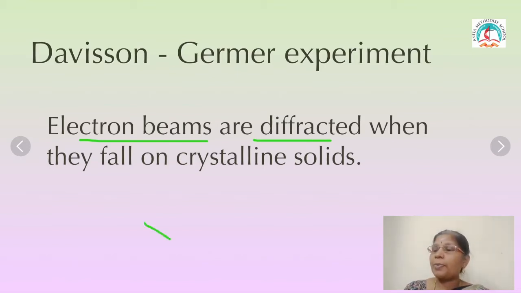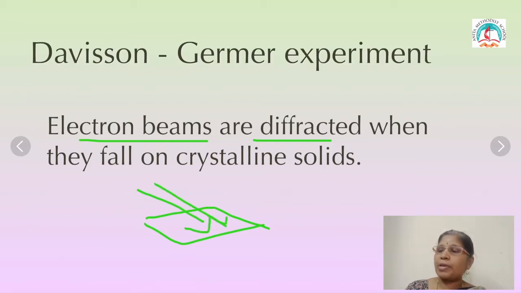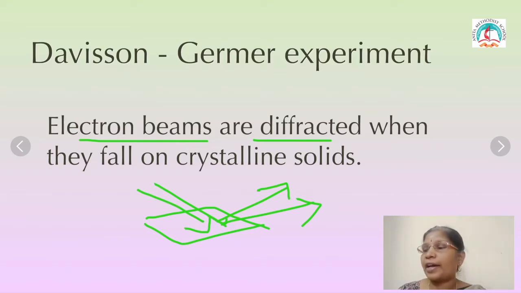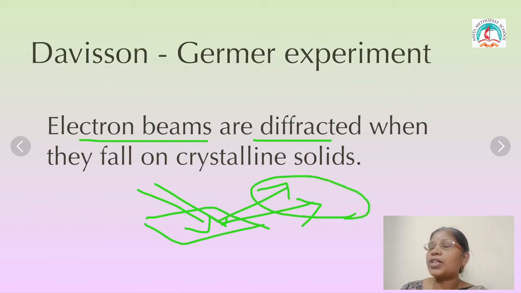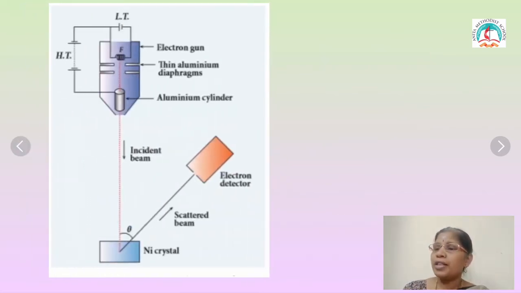In this experiment, the electron beams are diffracted. With the help of which one? They are taking a crystal. So when the electron beam falls on the crystal surface, it is diffracted. With the help of the diffracted beam, they are calculating the intensity. So this is the arrangement of the Davisson-Germer experiment. This is the experimental arrangement.